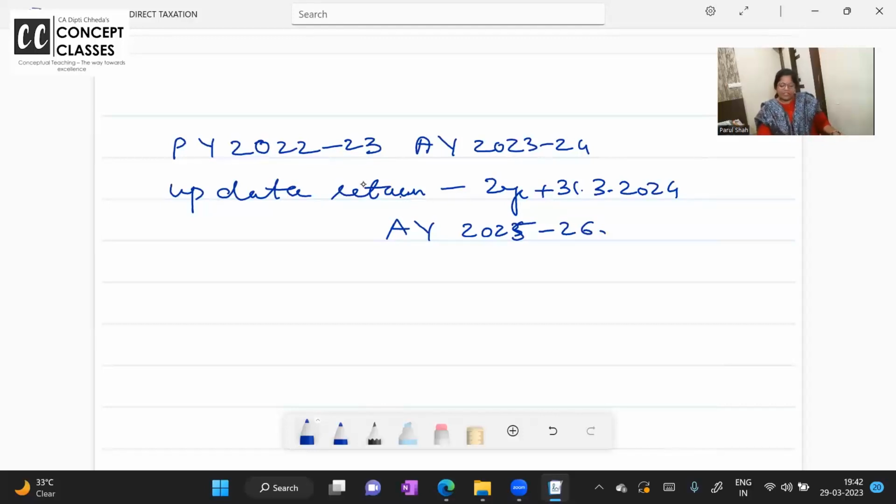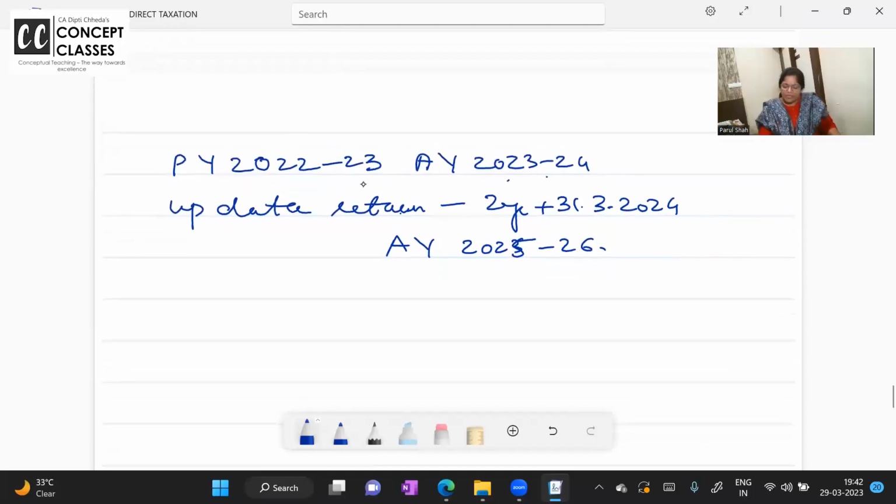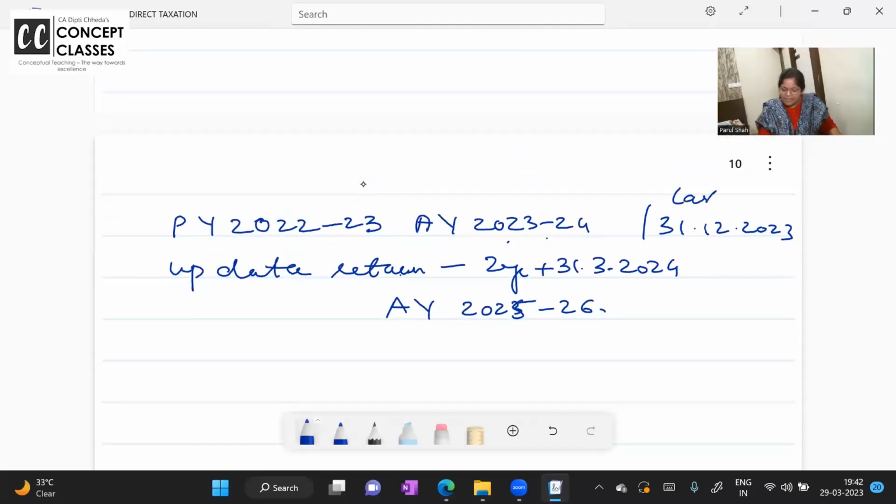What is your financial year 22-23? Assessment year 23-24. वैसे भी you had time till December 2023. Last date to file the belated return, revised return is December 23. It's over. Now you can file updated return from end of the assessment year, that is March 24, to 2 years. So in short, 31st March 2026.